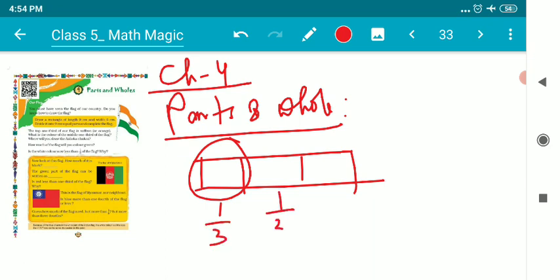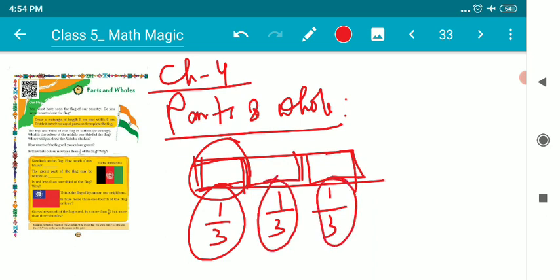This one is also 1 by 3, and this is also 1 by 3. So each part is 1 by 3. I hope it's clear to everyone. Now, what is this 1 by 3 known as? These are called fractions. Each individual part is called a fraction.